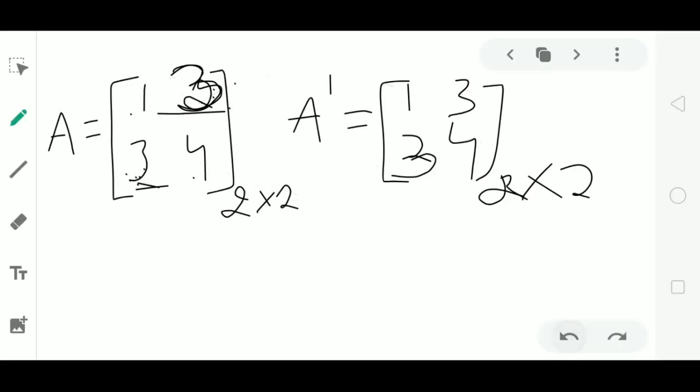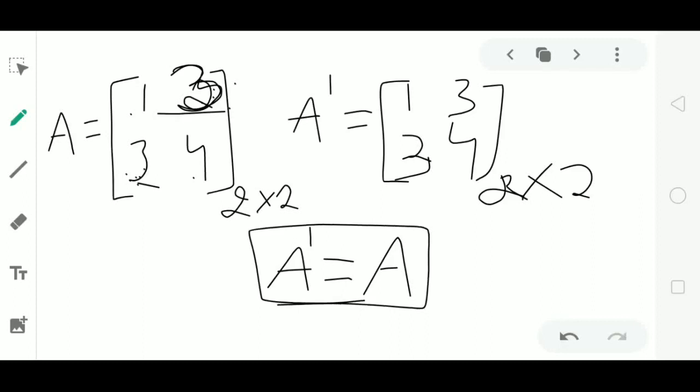So here we are getting all the corresponding elements of the two matrices A and A dash equal, and it is satisfying the condition A dash equal to A. Therefore the matrix A is a symmetric matrix. Observe here, we are getting this condition satisfied by the matrix A only when these non-diagonal elements are equal. Now look at another example.